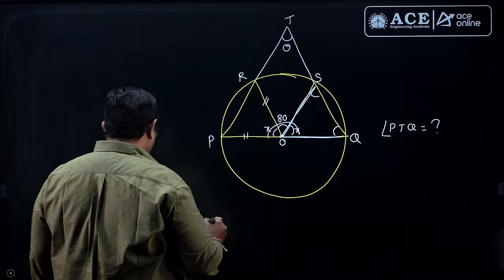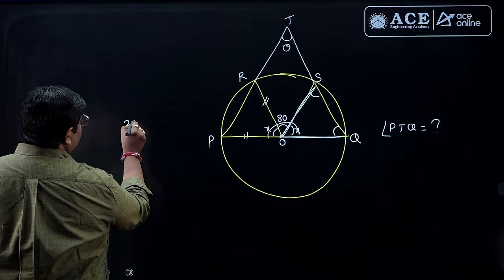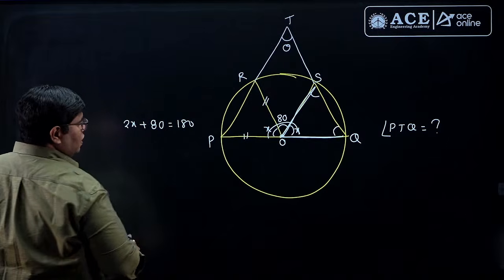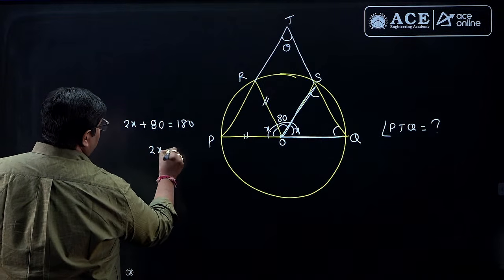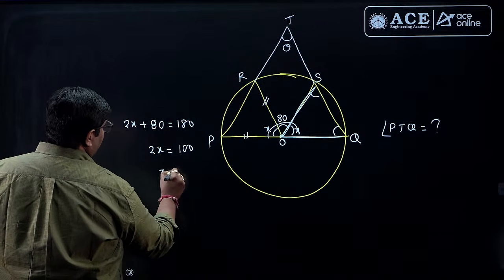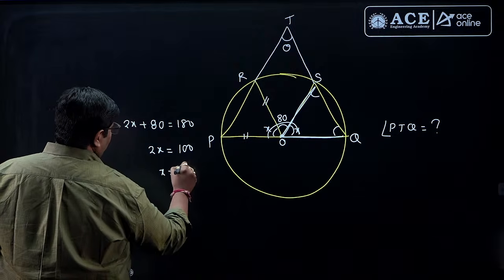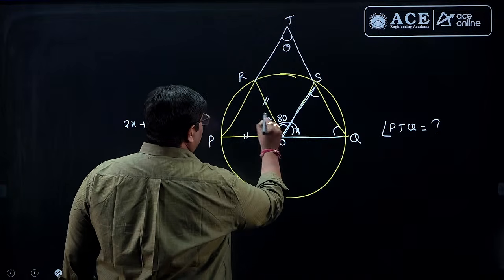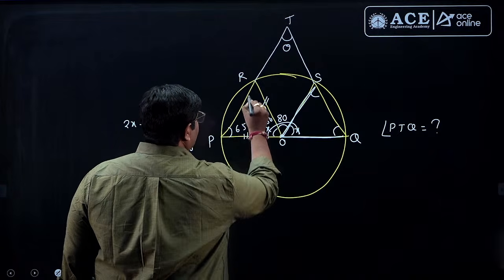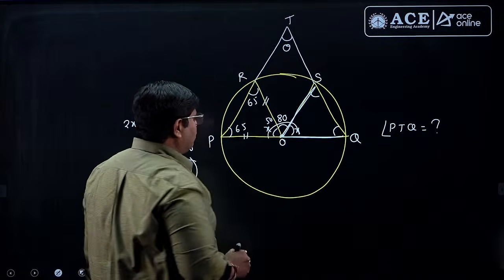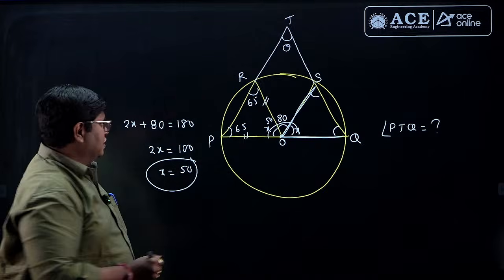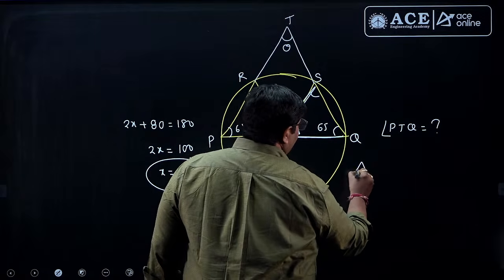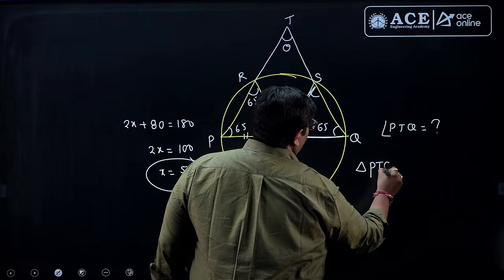Sum is 180. 2x plus 80 is equal to 180. Okay, then 2x is equal to 100, x value 50. Okay, this is 50. Then automatically 65 and 65, because the sum of interior angles of a triangle is 180. This is 65, this one also 65. Now you can observe triangle P, T, Q.